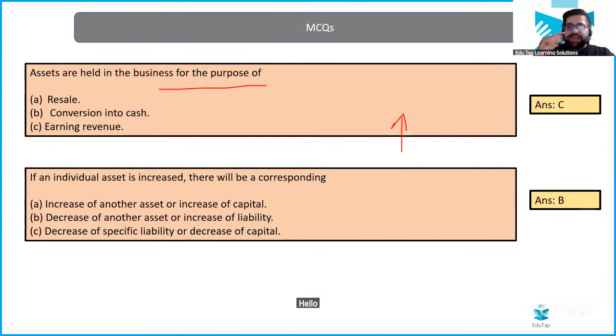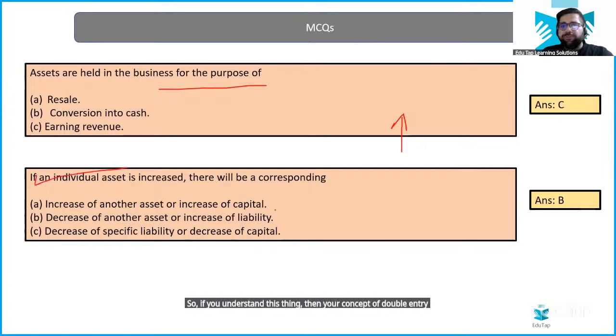Understanding or not? Yes, very good. Decrease in cash and increase in liability. So if you understand this thing, then your concept of double entry is very much clear to all of you.